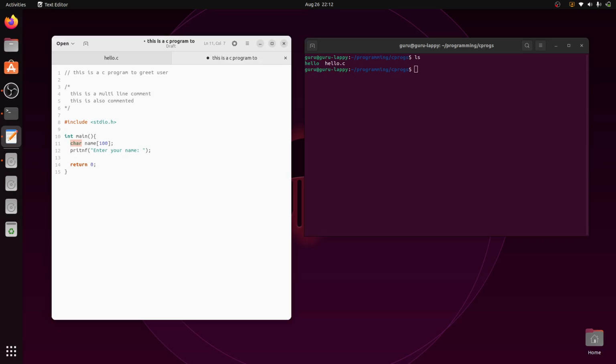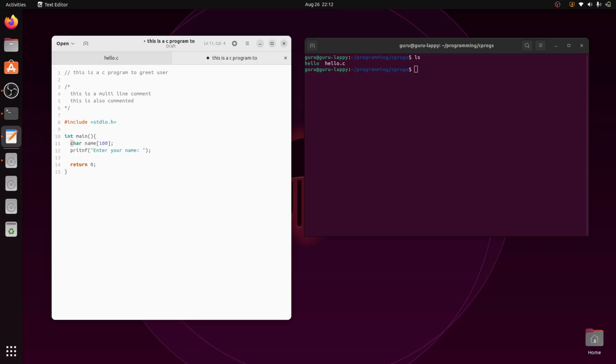So char is a keyword. Any word which has a predefined meaning in C programming is called a keyword. The moment I have written char, you can see it has a different color. Similarly here int is with a different color. What it means is the compiler knows what I mean by int and what I mean by char. If instead of char I write it differently, you can see the color has changed. It has become a normal word, not a keyword, not an important word. If I write it like this, it has become a keyword, so the compiler knows what this word is.